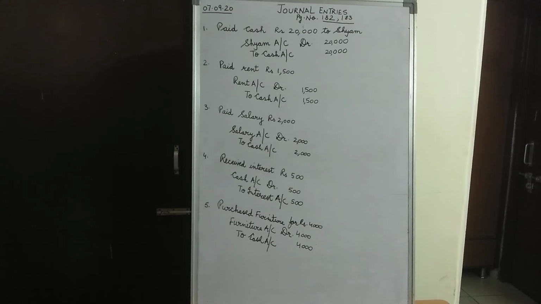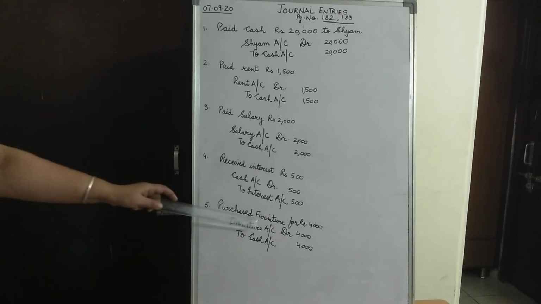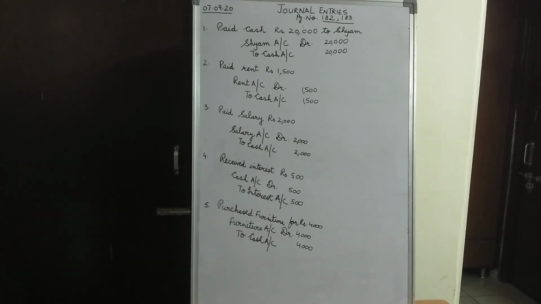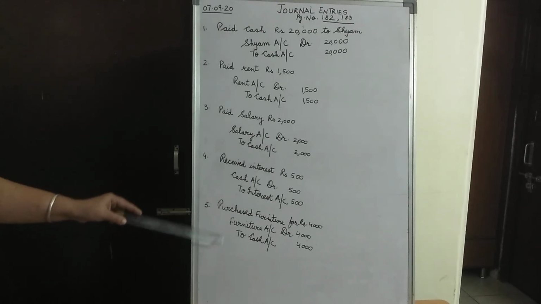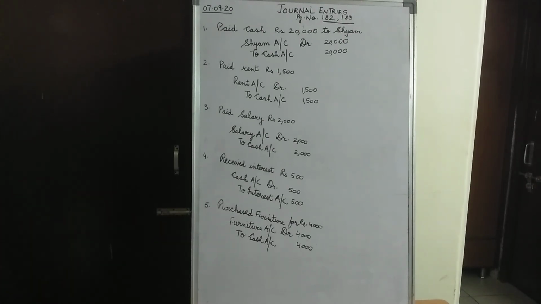And cash, when we buy anything, we are spending cash on it, and when we are spending cash on it, cash is getting decreased, cash is going out of the business. So cash being also part of the real account, both the rules which would be applicable in this transaction would be for real accounts. So the rule for the cash would be cash is going out of the business, so cash account would be credited with rupees 4,000.